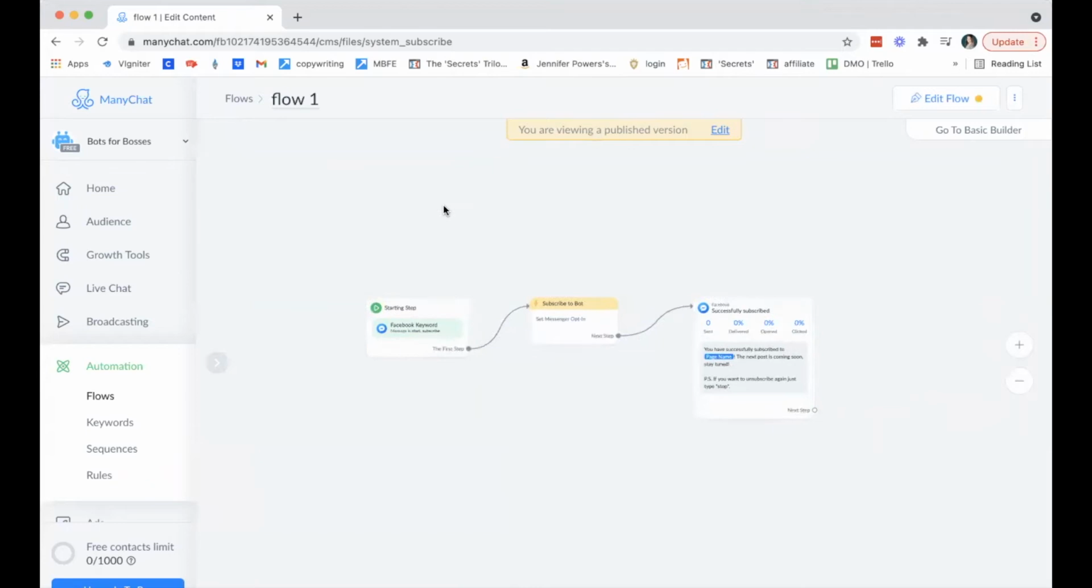Now, we're going to get into broadcasts and sequences because in order for anyone, again, to see your flow, the flow has to go into a sequence or a broadcast message.